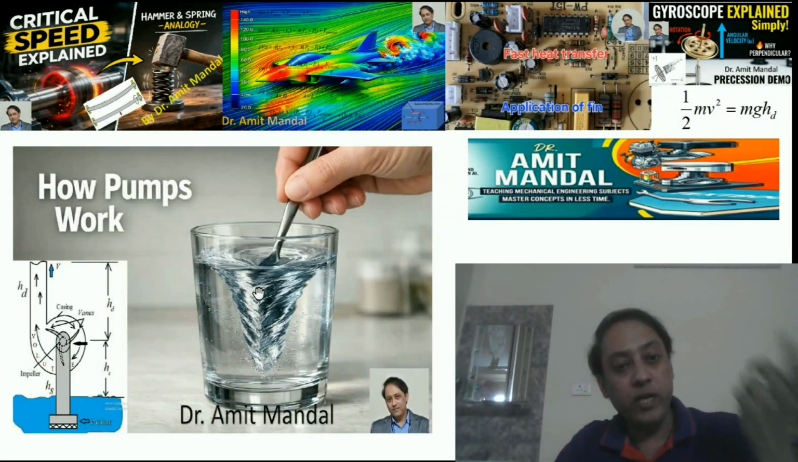Learn the gas turbine by the help of a simple motorcycle exhaust. Okay, and learn the centrifugal pump by the help of stirring water in a tumbler, developing centrifugal force.